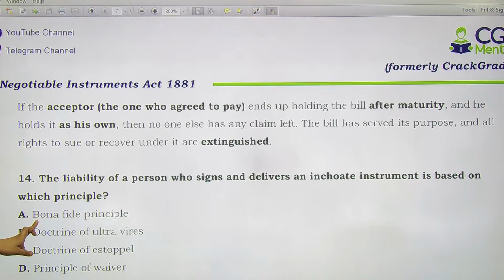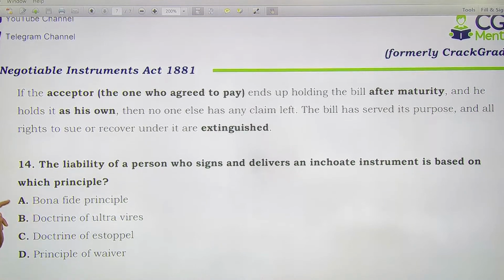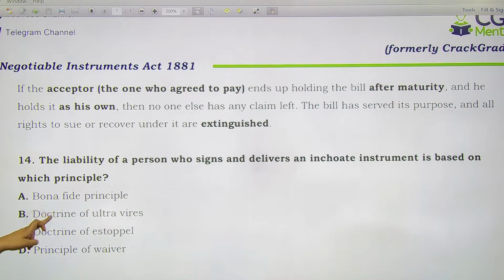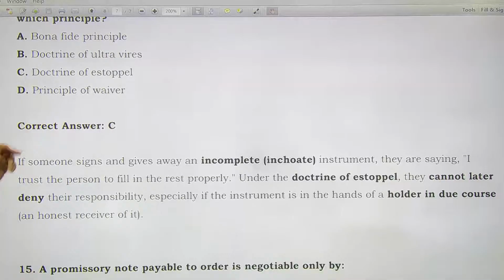Now, the liability of a person who signs and delivers an inchoate instrument is based on which particular principle? What kind of instrument is this? This is an incomplete instrument. And what are the principles? Bona fide principle, doctrine of ultra vires, doctrine of estoppel, principle of waiver. So over here the correct answer is doctrine of estoppel, and for this you have to go through this.